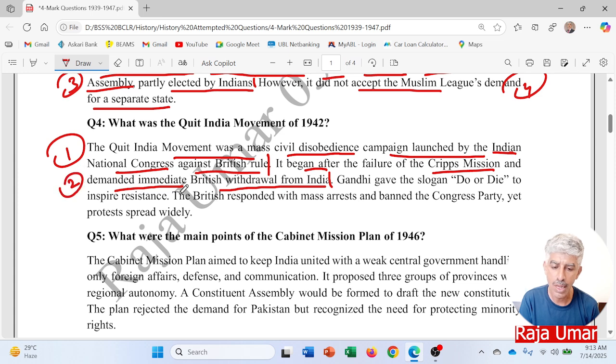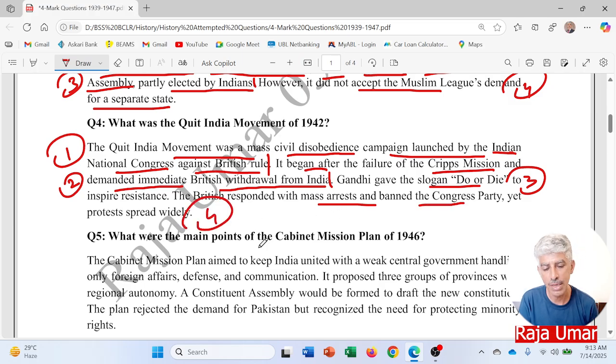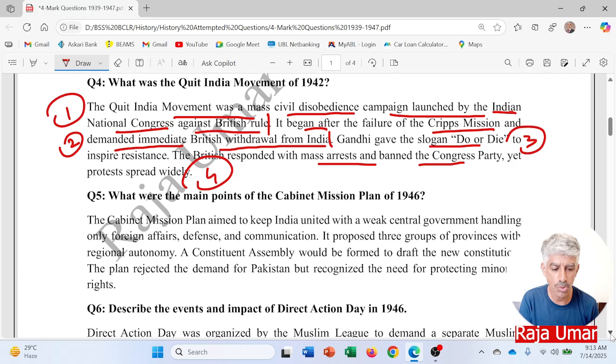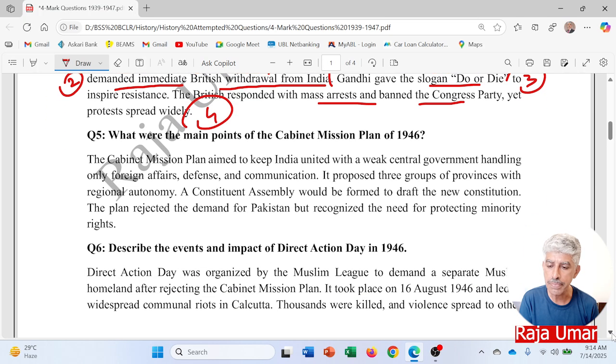Point number two, Gandhi gave the slogan, do or die, to inspire or gear up the resistance. Point number three, the British responded with mass arrests and banned the Congress party, yet protests spread widely. Point number four. So again, this was a question to be attempted like this.